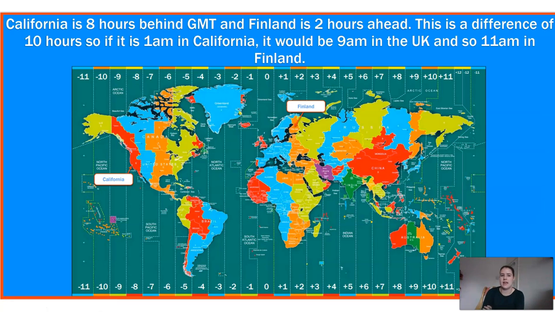Okay, did you get it right? So California is 8 hours behind the GMT. So that's where we are in the UK. And Finland is then an extra 2 hours ahead. So the difference is 10 hours. So if it's 1 a.m. in California and we take it forward 10 hours, we have 2, 3, 4, 5, 6, 7, 8, 9, 10 hours. That would make it 9 a.m. in the UK, therefore 11 a.m. in Finland. Well done if you got that right. That was a hard one.